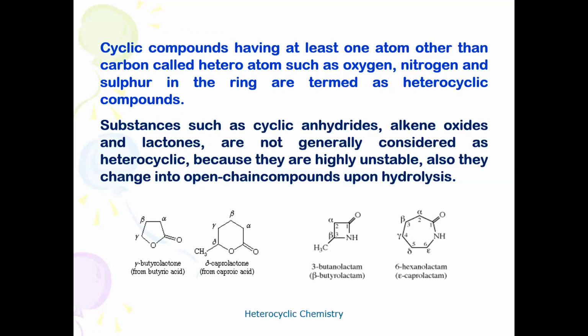If a cyclic compound contains in the ring structure one atom other than carbon, say a heteroatom such as oxygen, nitrogen, or sulfur, then we can call it a heterocyclic compound. For example, take the benzene nucleus. Out of 6 carbon atoms in the ring, if one carbon atom is replaced by oxygen, nitrogen, or sulfur, then we call it a heterocyclic compound. For example, in the benzene structure, if one carbon atom is replaced by nitrogen, the heterocyclic compound is called pyridine.